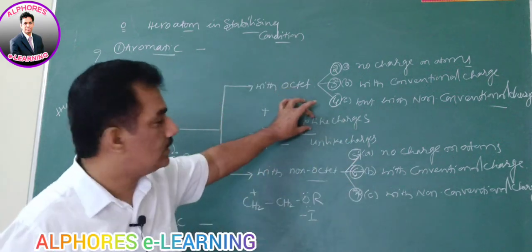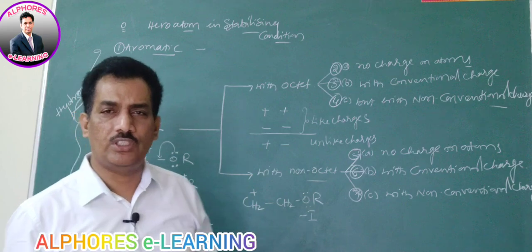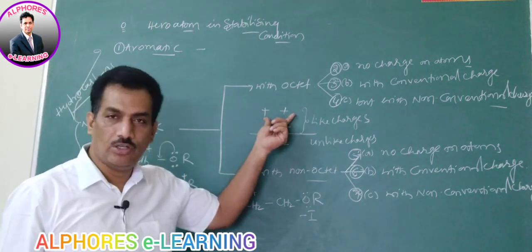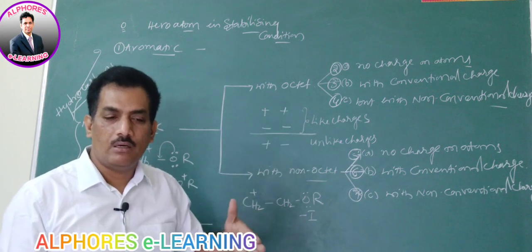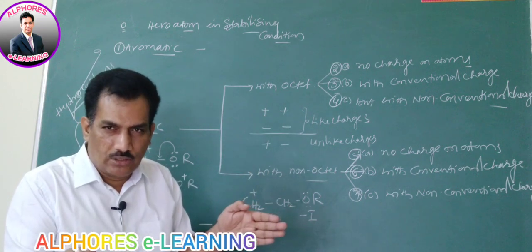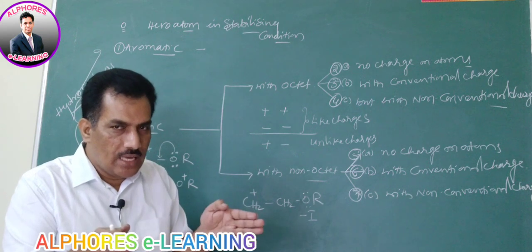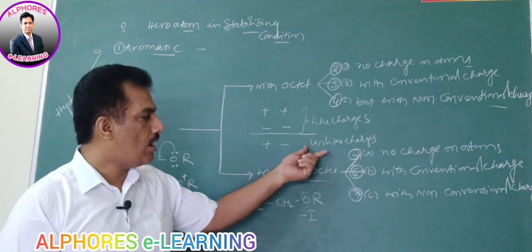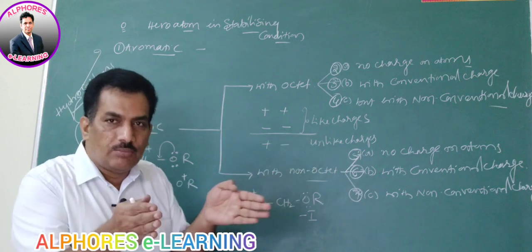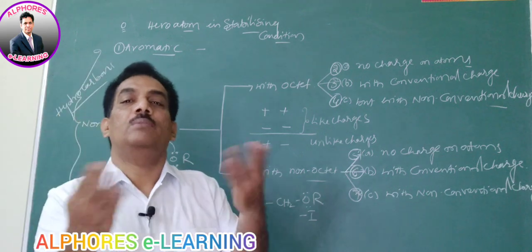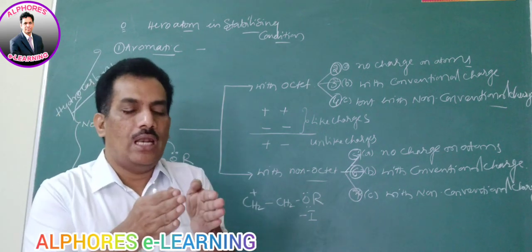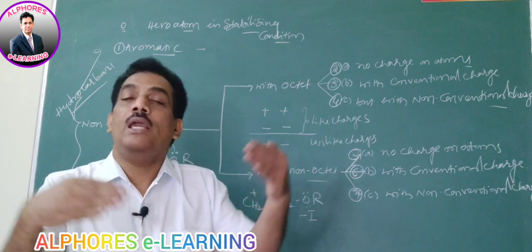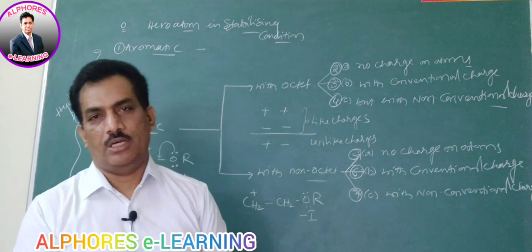Like charges repel each other, as you already know from physics. So when like charges are present on a chemical species, it is better for them to be apart from each other. As the distance between like charges increases, the stability increases. But if they are unlike charges, as the distance between the unlike charges increases, the stability decreases. That means unlike charges should be close together to get higher stability, and like charges should be apart to get stability.